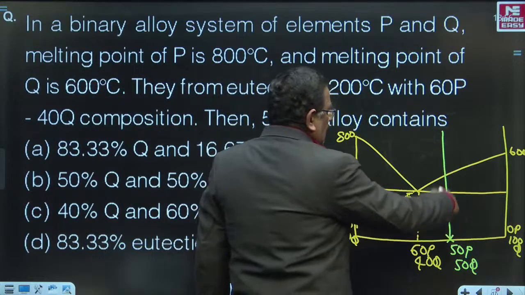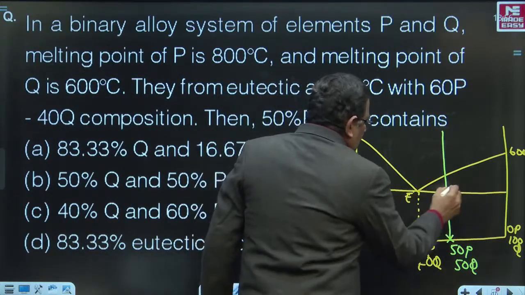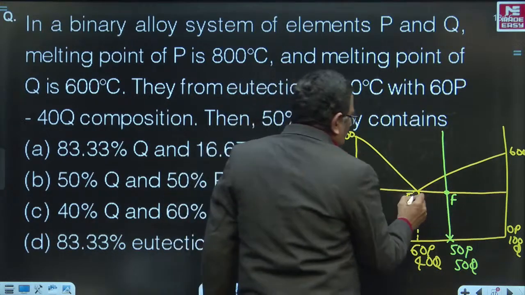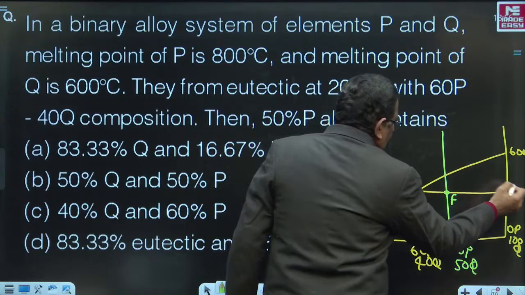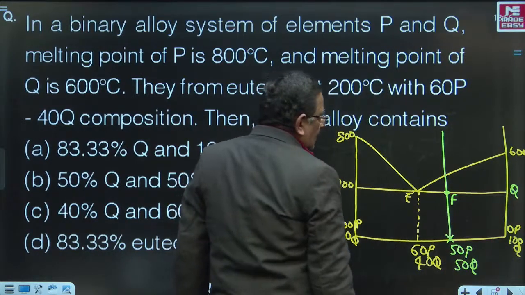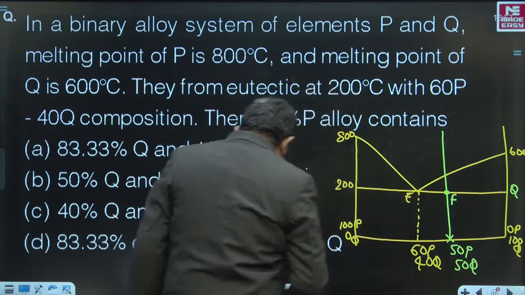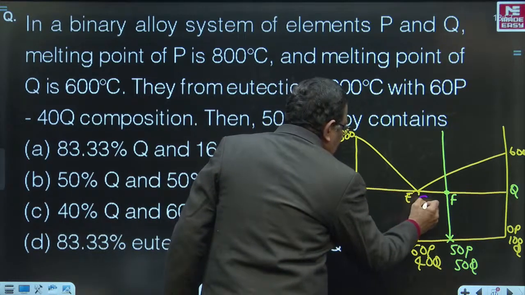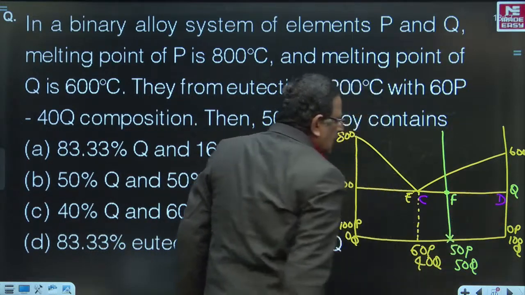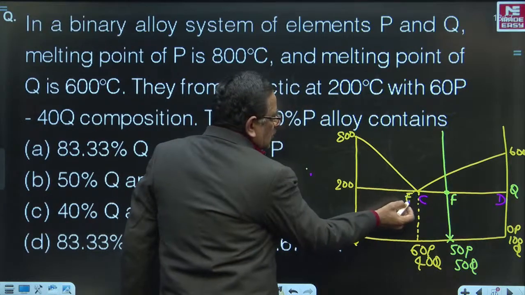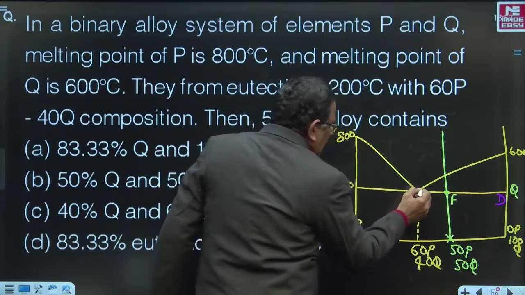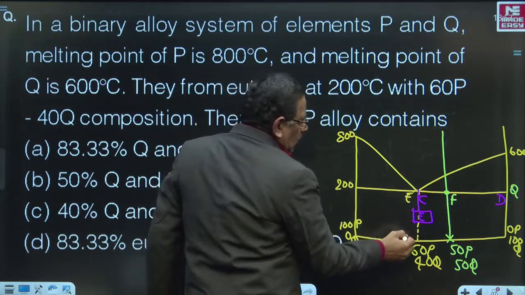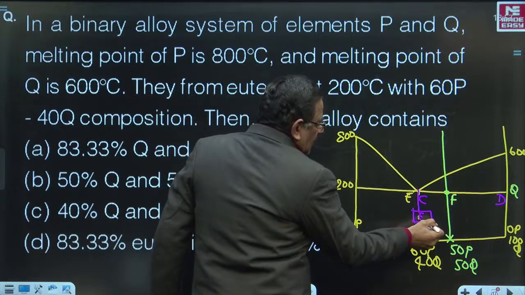Come on friends, when you take this particular alloy at the eutectic temperature, you can consider this as the fulcrum F, and it is passing through this two-phase region. In this two-phase region, on this side you are going to have Q, right? So this point is C. Let me identify the points with a different color for clarity. This is point C, this is point D. Now, at C the phase is eutectic, at D the phase is Q. If you apply the lever rule, the weight percentage of eutectic is given by lever arm FD.